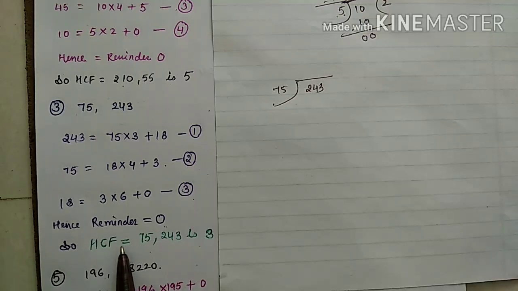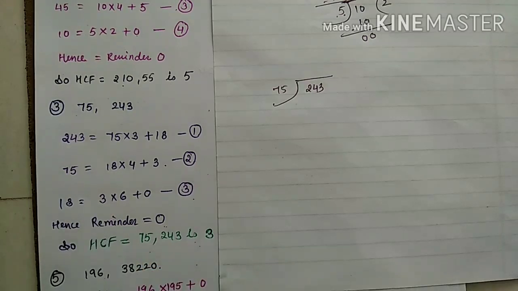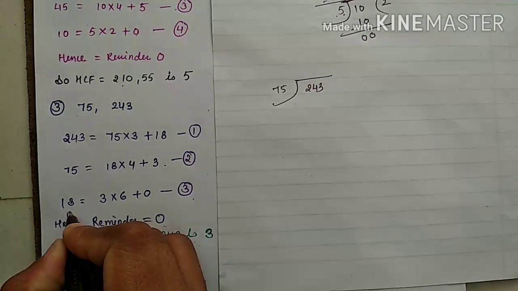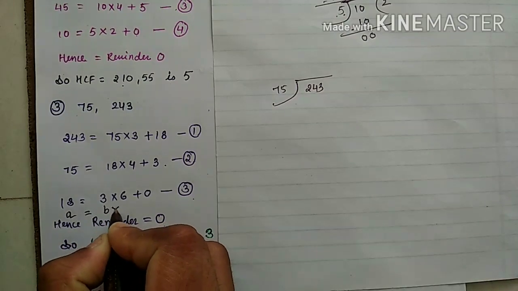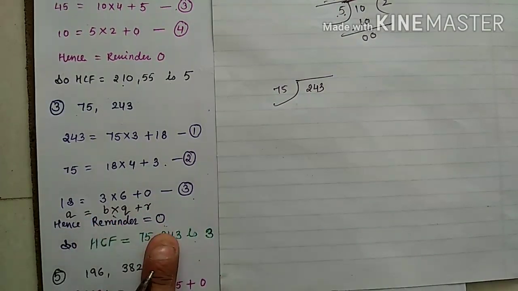So the HCF of 75 and 243 is what? Your 3. I told you, the B term. What did I tell you? The B term. You can apply your formula here. See, A equals B into Q plus R. Correct or not? So the B term is your 3.